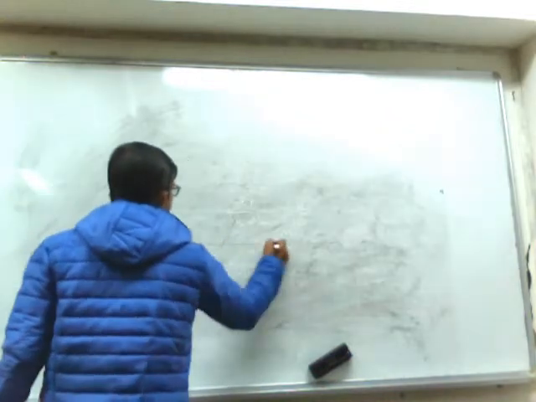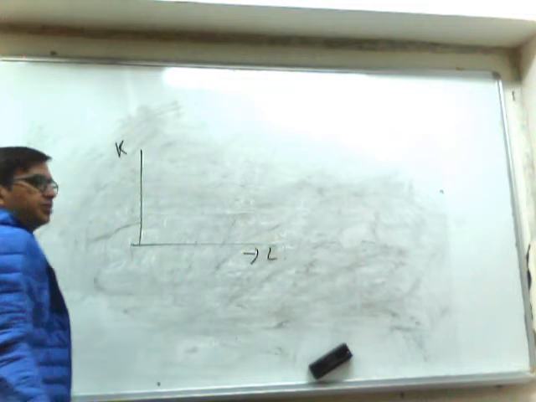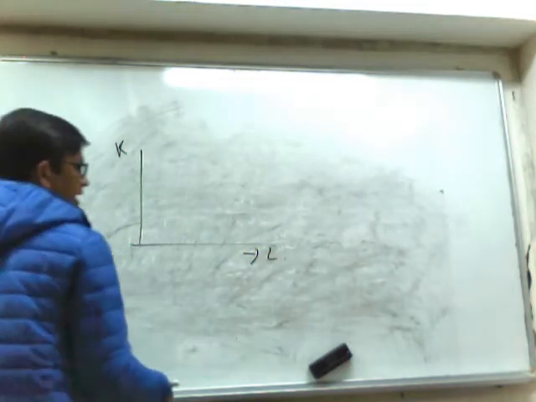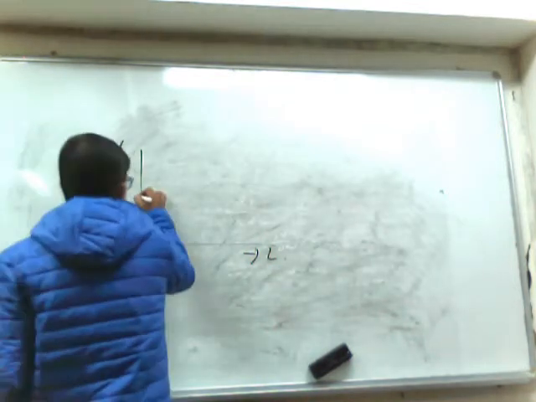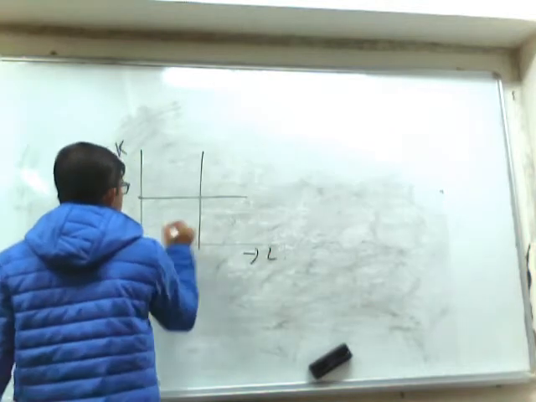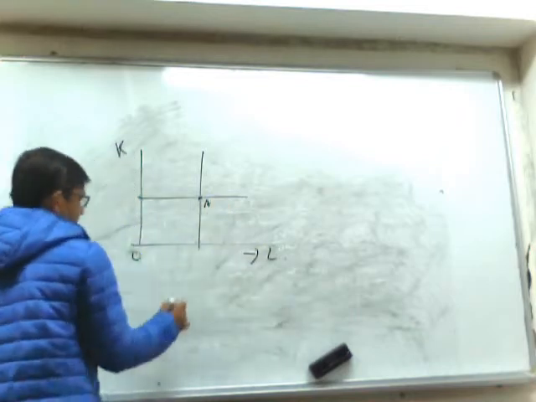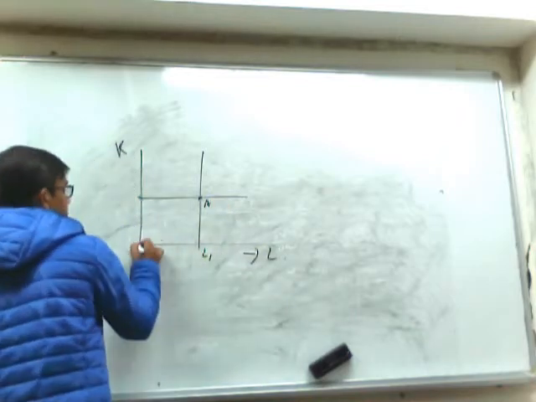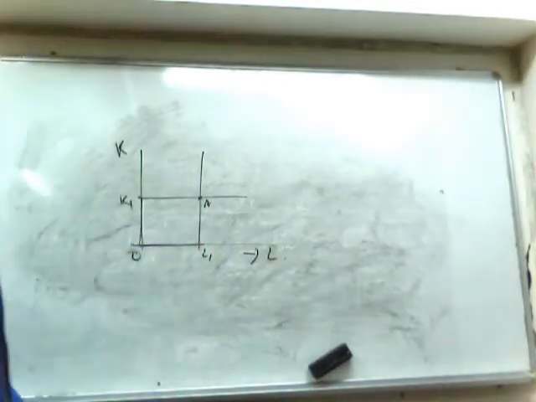So if we consider that in the horizontal axis we are measuring labor, in the vertical axis we are measuring capital. The producer will always choose a higher level of output, which is always desired. So if we start from here, we use a combination A, which indicates OL1 units of labor and OK1 units of capital.